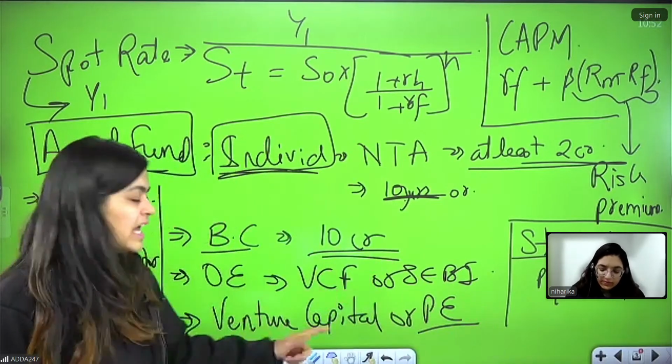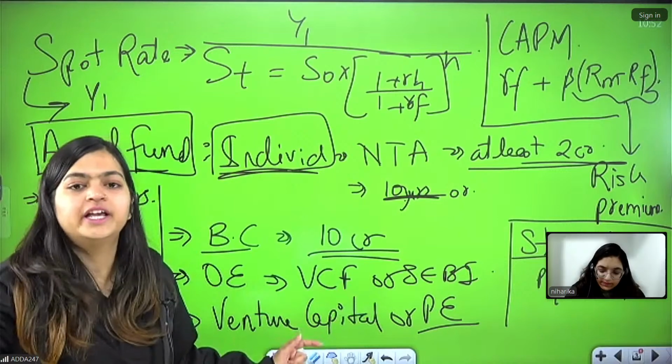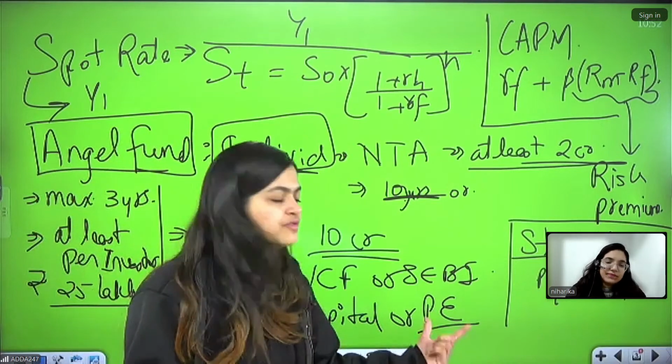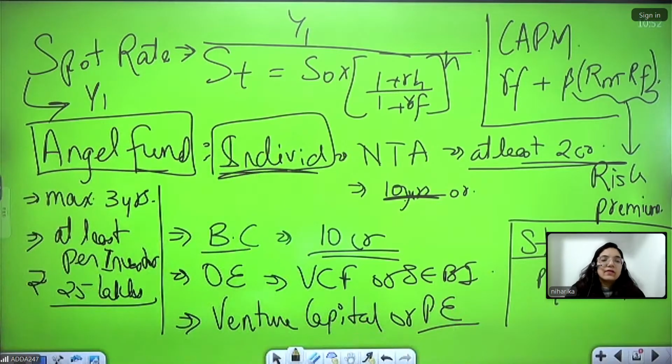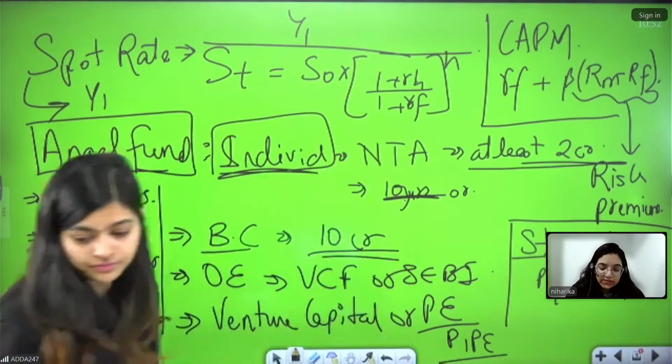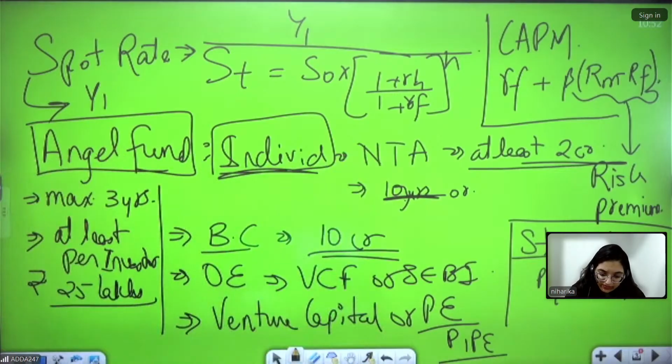So remember, venture capital is when you are funding startups. But if they want to invest in an established business, that is private equity. Private equity can also be defined as PIPE, pipe, that is private investment in a public equity. This is how they look forward to it. Okay, they also specified it as pipe.